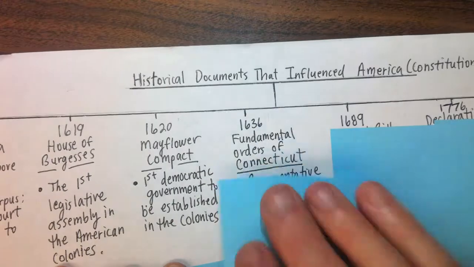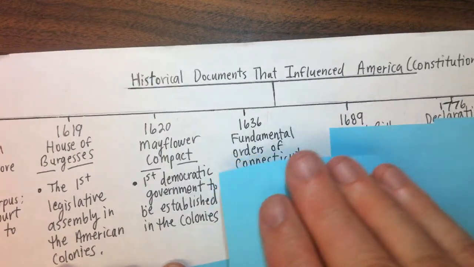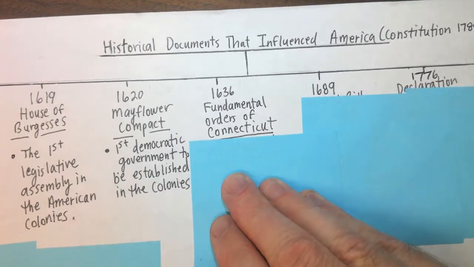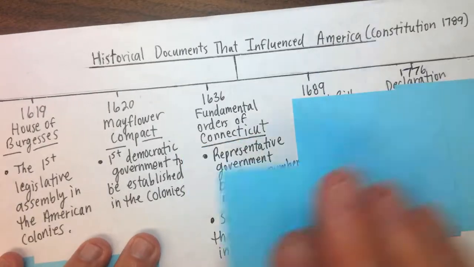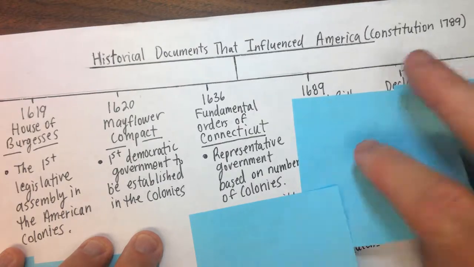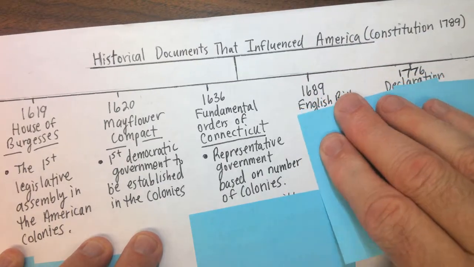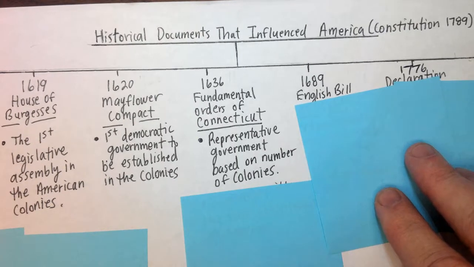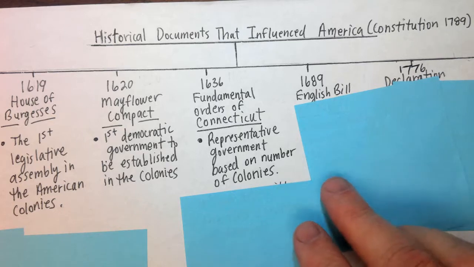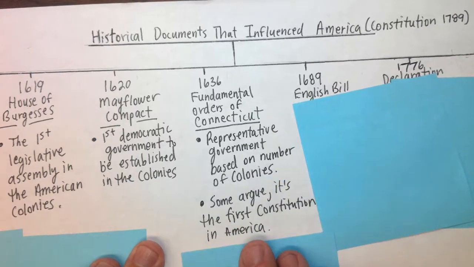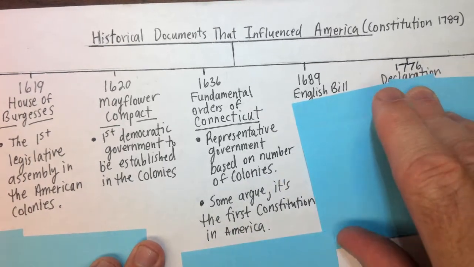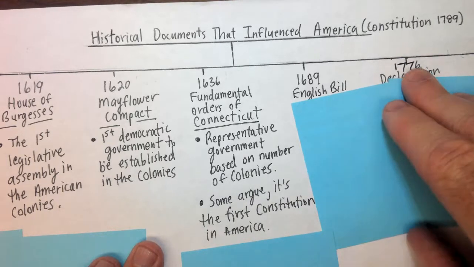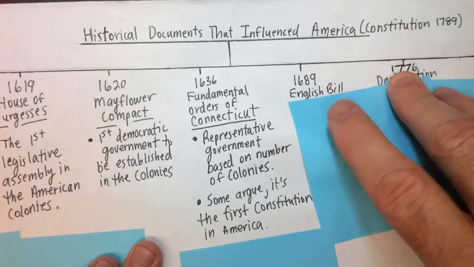1636, the Fundamental Orders of Connecticut. All right, so the Fundamental Orders of Connecticut contributed to the ideas of the Constitution by being the first representative government based on the number of colonies. So it showed that the colonies work together in a representative government. Some argue that it's the first constitution in America. It was the first constitution in the colonies, and so that's significant.